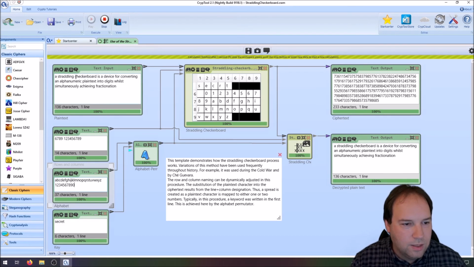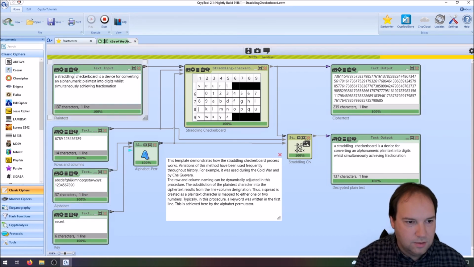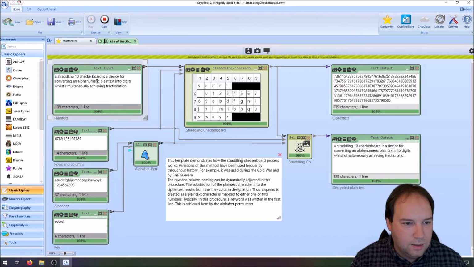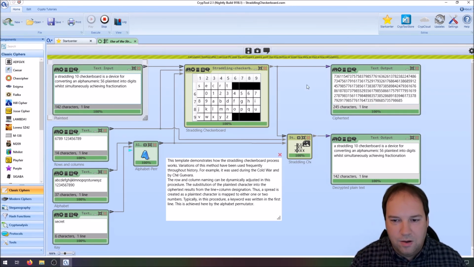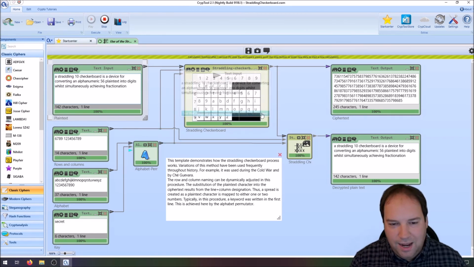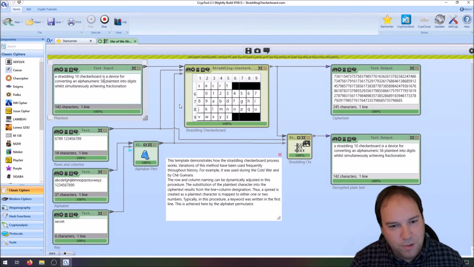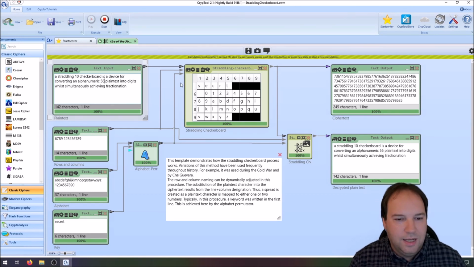And we could now add the digits here, for instance, 110, and here maybe 56. And now the straddling checkerboard is also able to encrypt digits. And I think this is really nice. The design of this cipher is so simple, but it's really well made, I think, because it allows the encryption to a different amount of digits. So this makes the cryptanalysis hard.